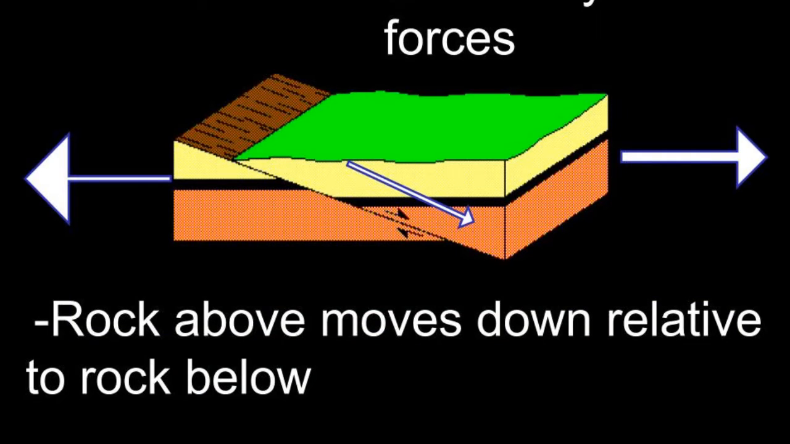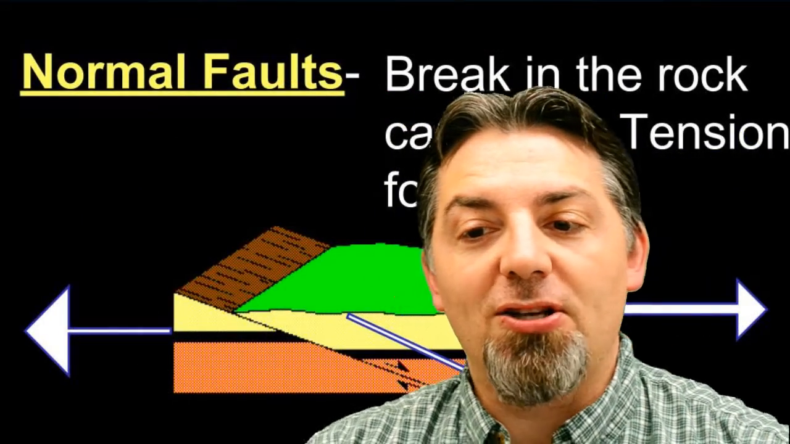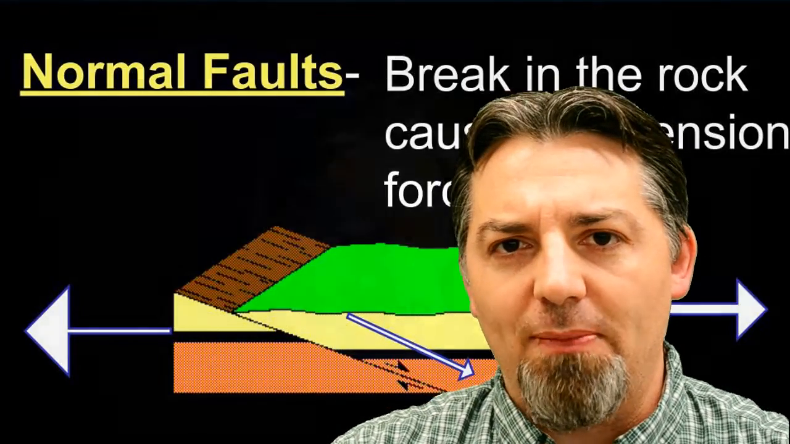And so it creates this ramp. And because those plates are getting pulled apart, that rock is going to slide down the ramp. Okay? And that is what we call a normal fault. It's caused by tension forces. Okay? The rock above moves down relative to the rock below.